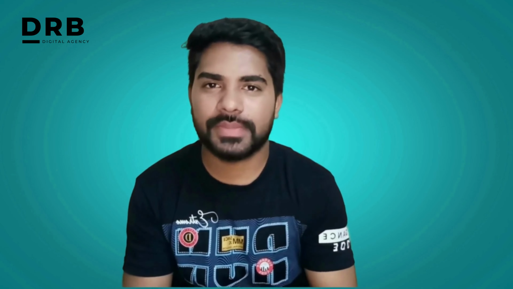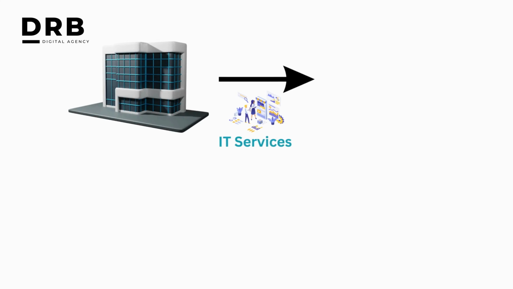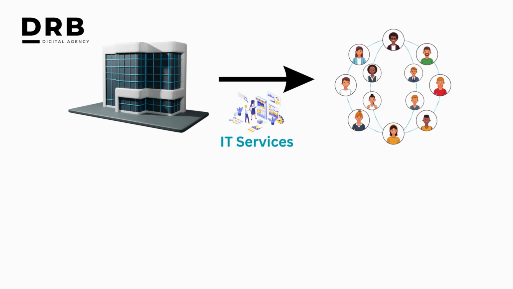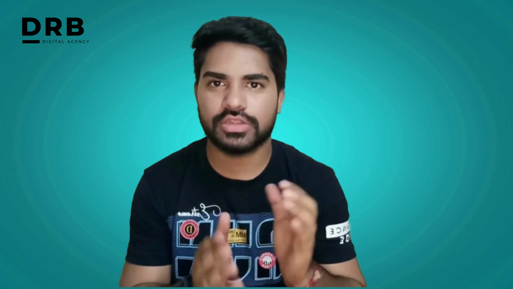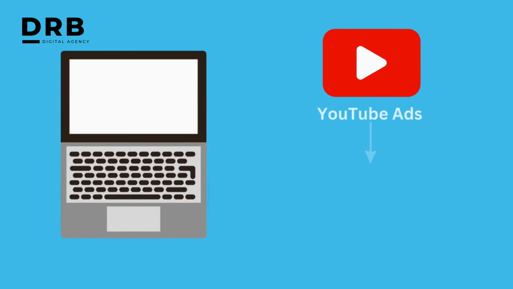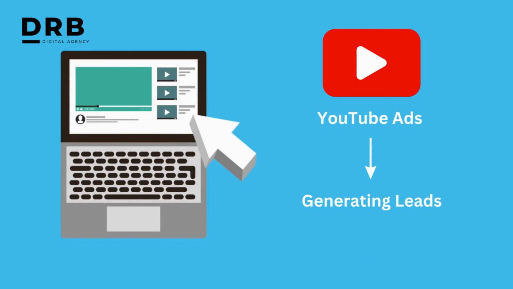Now let's see how the company can achieve this sales goal with the help of paid marketing. Let's say the company is providing IT solution services to other businesses, and the average ticket price is 10 lakhs. So to get sales of 1 crore for the month of August, it has to get 10 clients. Let's say the company's target market mostly hangs out on YouTube, so the company runs ads on YouTube and generates leads from YouTube itself.